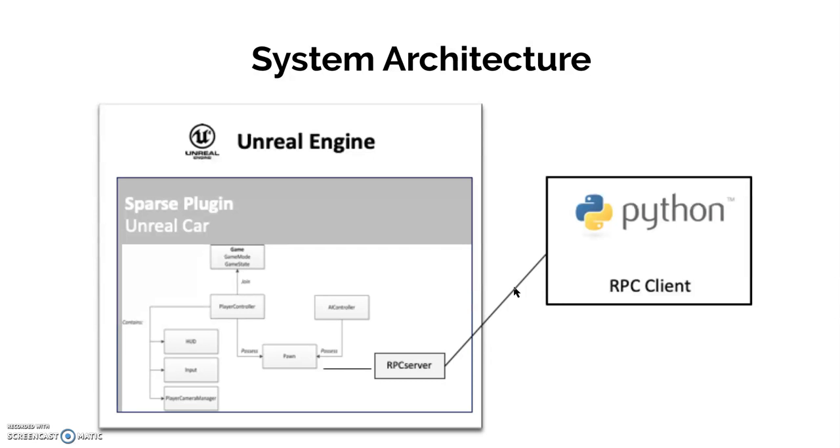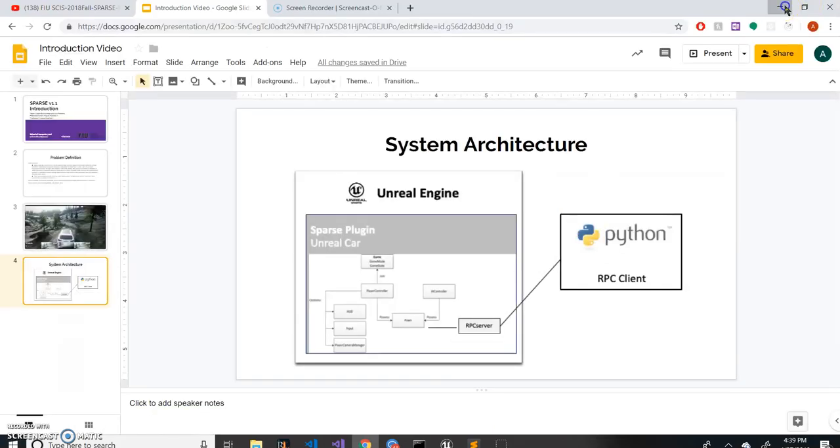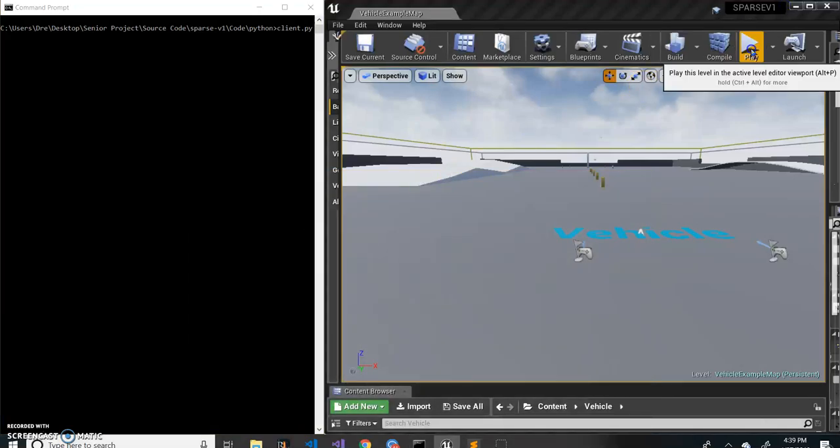Sparse is actually a plugin that sits within an Unreal Engine project, and we have a Python client that communicates with our Sparse plugin via an RPC. So now we're going to show a quick demo of our project in action.